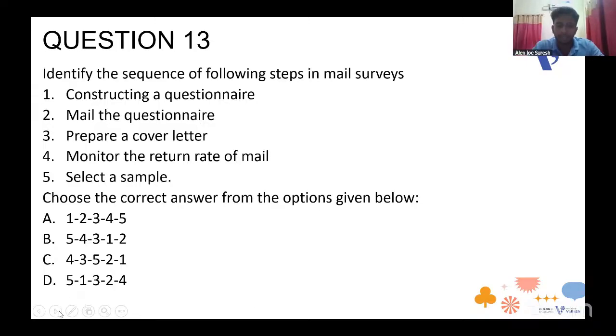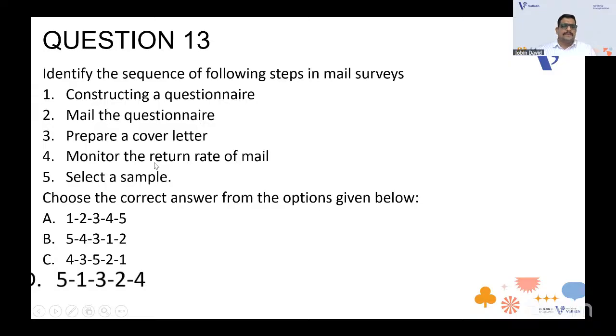Yes, option D, because there is only one option with 5 and 1 at the first, so you should not check the other options. So you will go with option D. That is the option. First we select a sample, then we construct a questionnaire, then we prepare a cover letter, then we mail the questionnaire, then we monitor the return rate. That is the correct one.